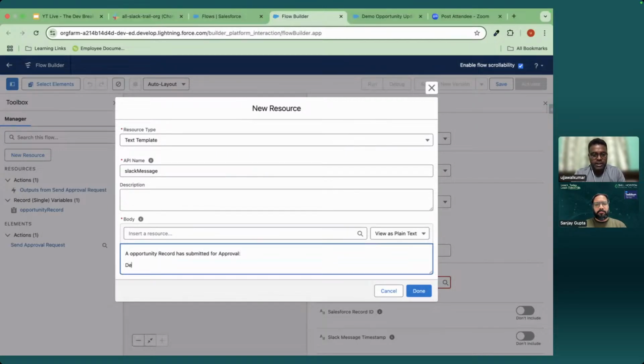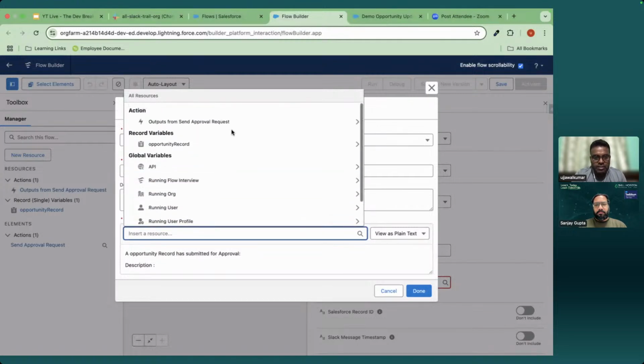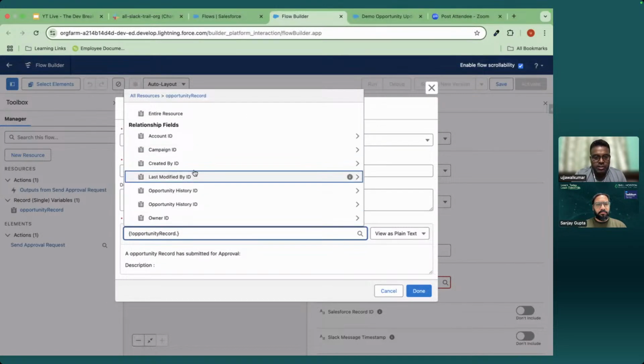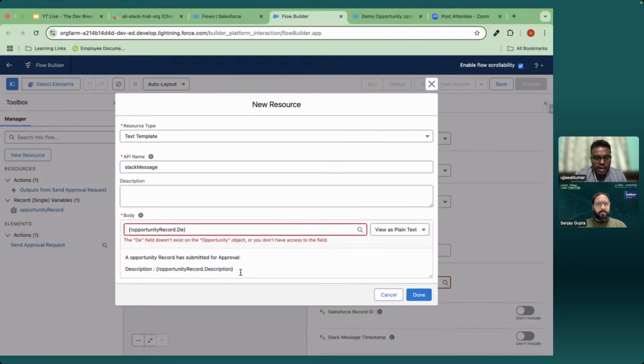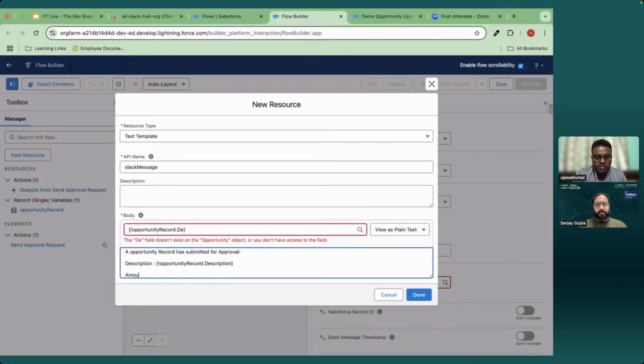Then let me write the description of the opportunity. For the description, we can select the resource. We are getting this opportunity record dot, and I'm selecting description. Similarly, I will show the amount.